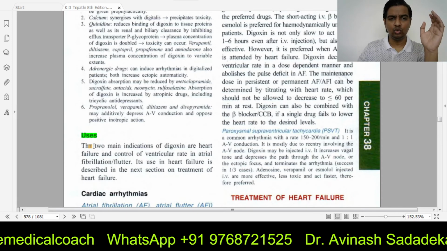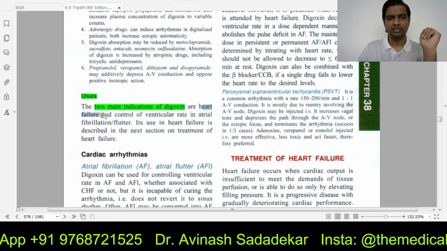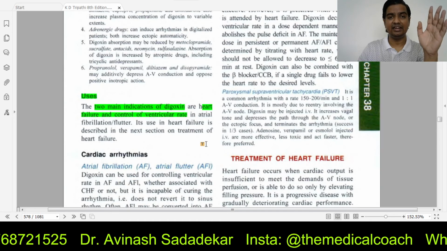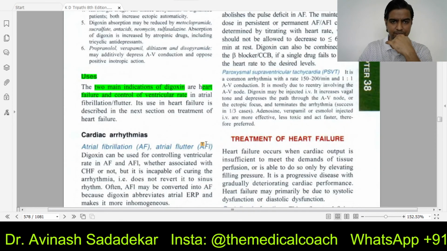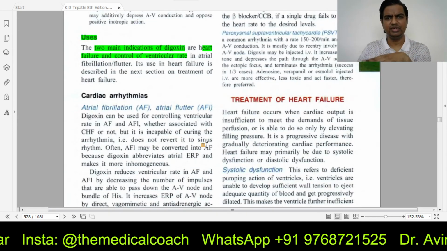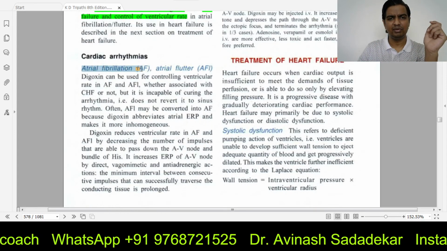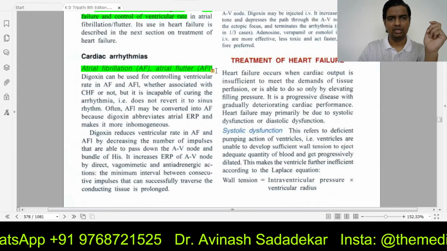So there are only two main indications of digoxin: heart failure and to control ventricular rate in atrial fibrillation and flutter. Okay, when we talk about heart failure in the next video, we will discuss the use of digoxin in heart failure. Right now, focus on atrial fibrillation and atrial flutter.